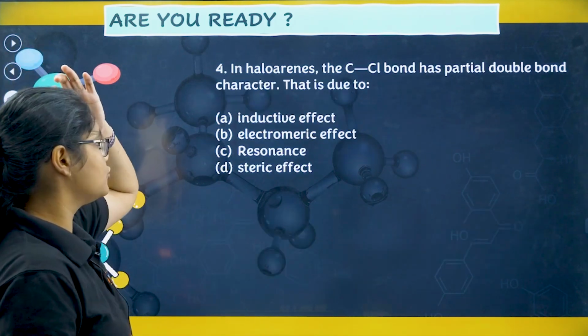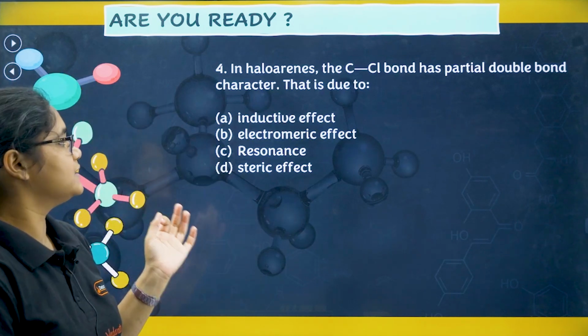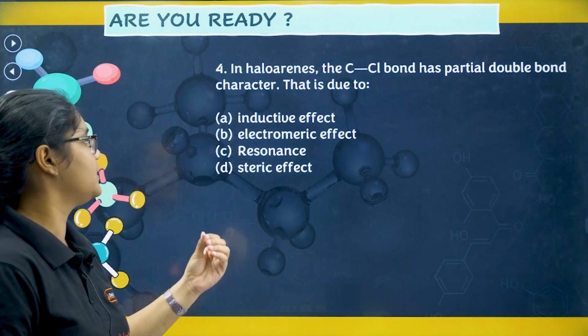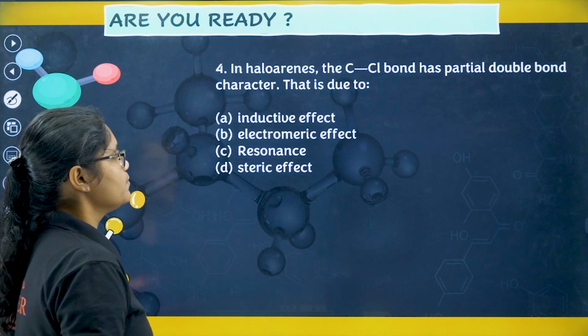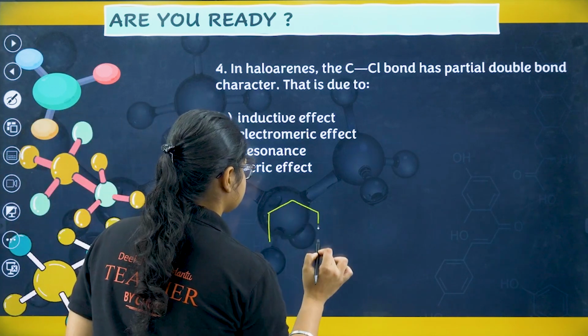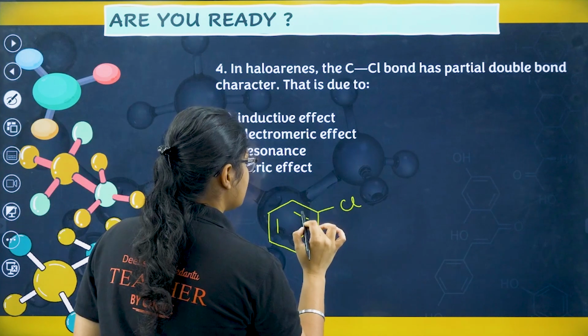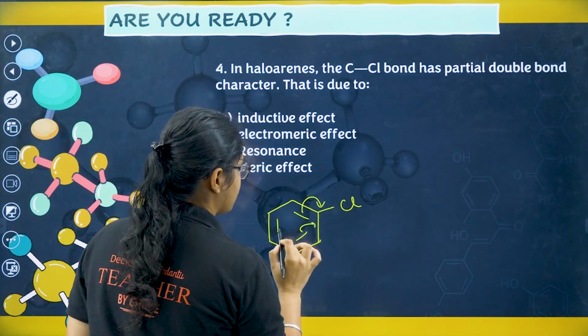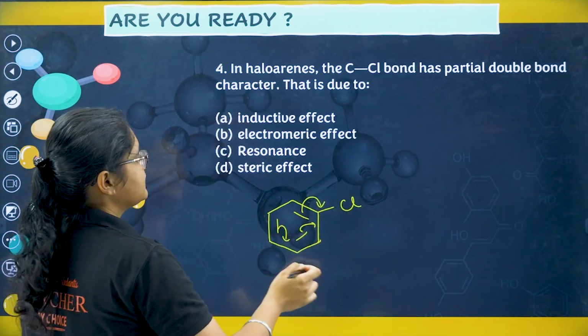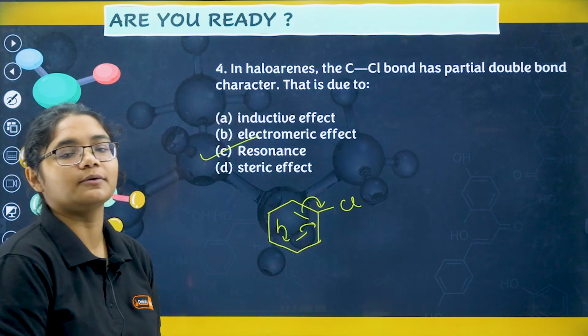Next, moving to the fourth one, in haloarenes, the C-Cl bond has a partial double bond character. This is due to, so if you see haloarenes, the C-Cl bond has a partial double bond character. Why? Because of resonance here. So that is why option number C.